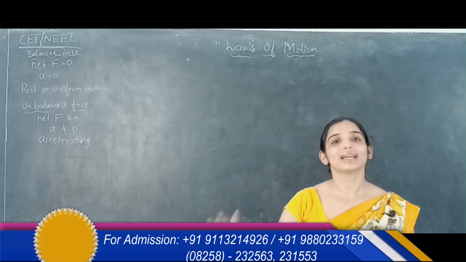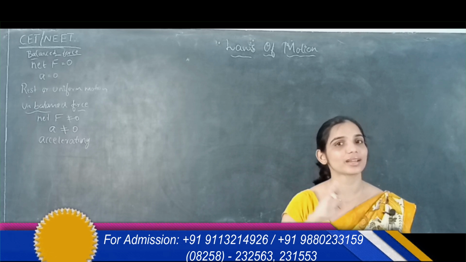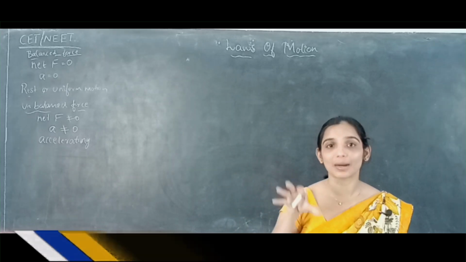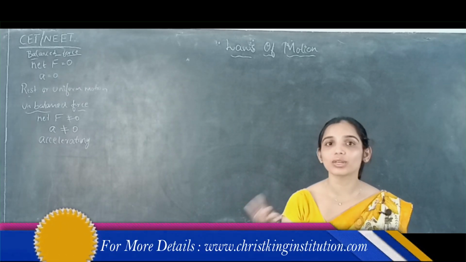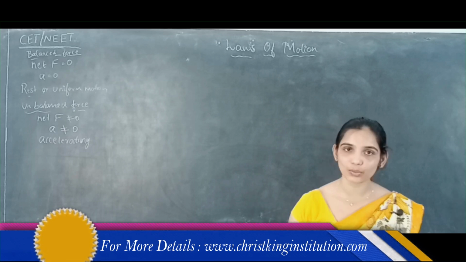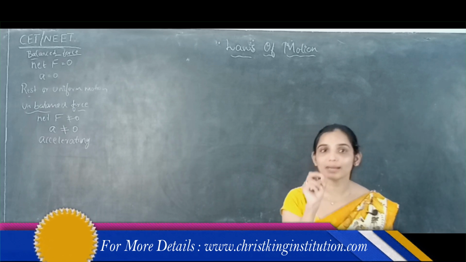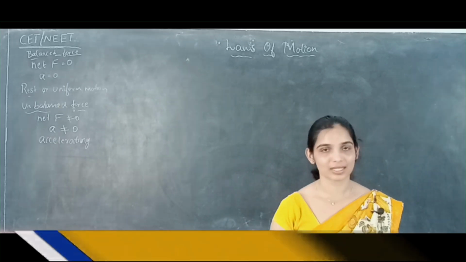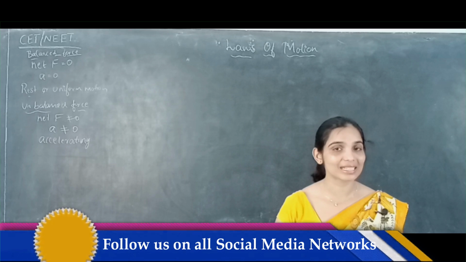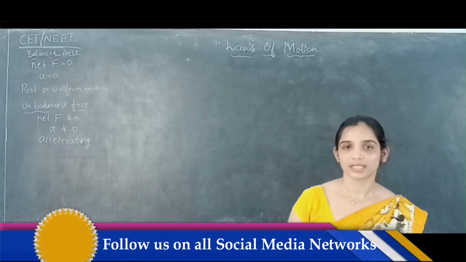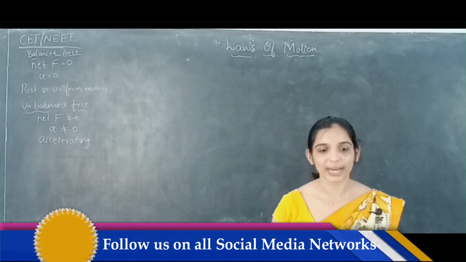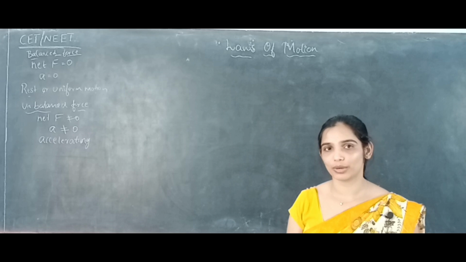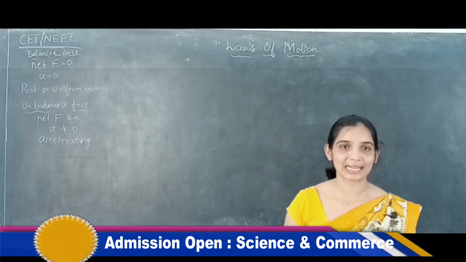When you apply an external force, only then will a body which is at rest start to move. When you apply force, only then will a body which is in motion come to rest. When you apply force, only then will a body under uniform motion start to accelerate, right? So when the body is compelled by any external force, the body will change its state, or else it will resist the change of its state, right? So in the first law, we talk about the balanced condition of a body, or bodies acting under a balanced state.